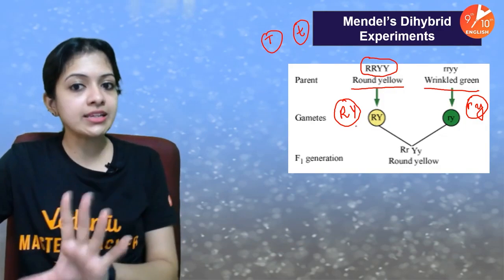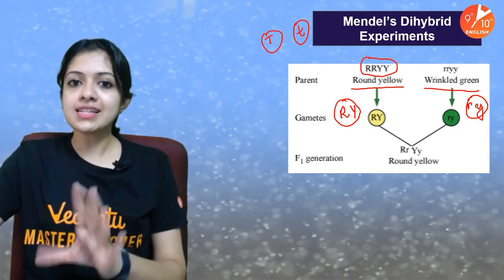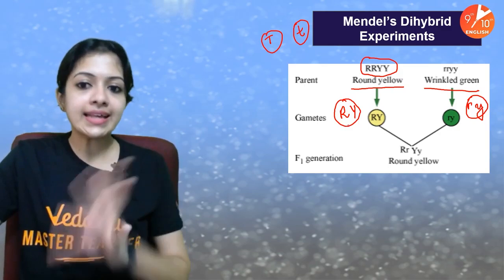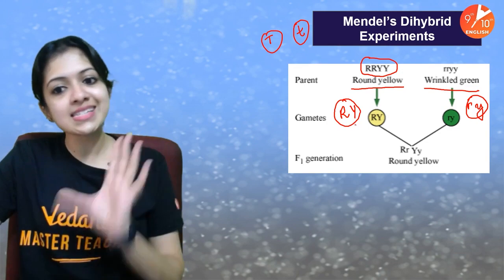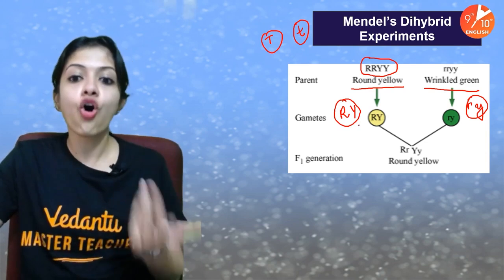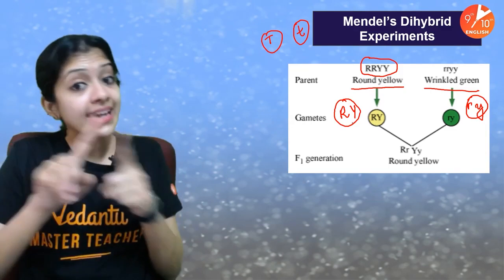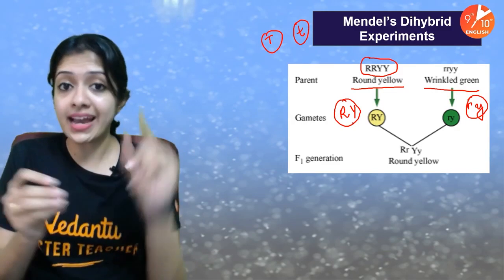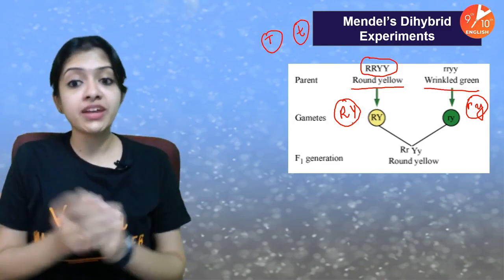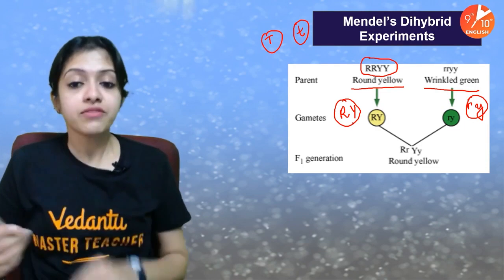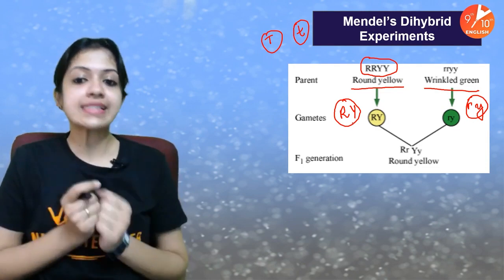That doesn't change even here, which is why, regardless of whether it's capital or small, there is at least one R and at least one Y inside a gamete. So this is still going by Mendel's law of segregation, or law of purity of gametes, wherein alleles of the same gene do not come inside one single gamete. But for two different genes, of course, they will come together inside one gamete, which is why there is an R and a Y inside one gamete.